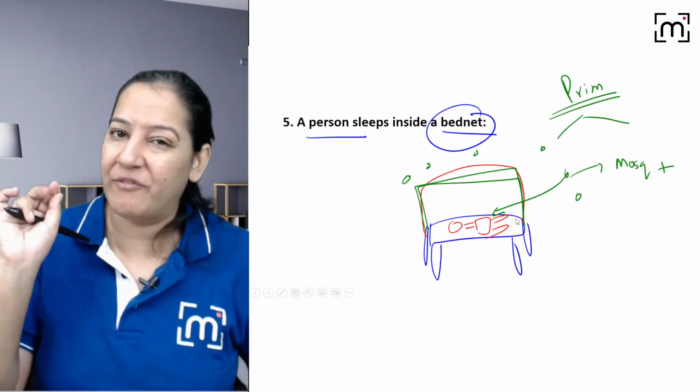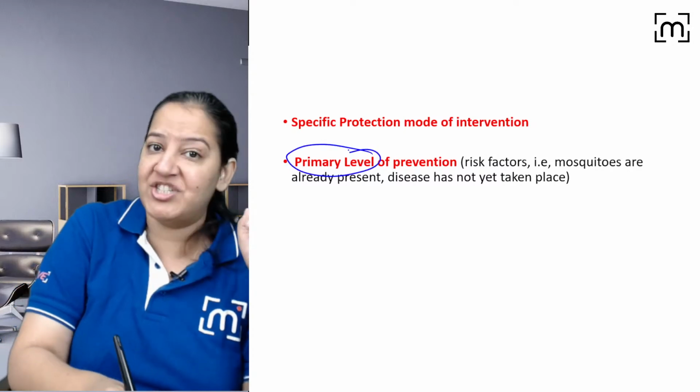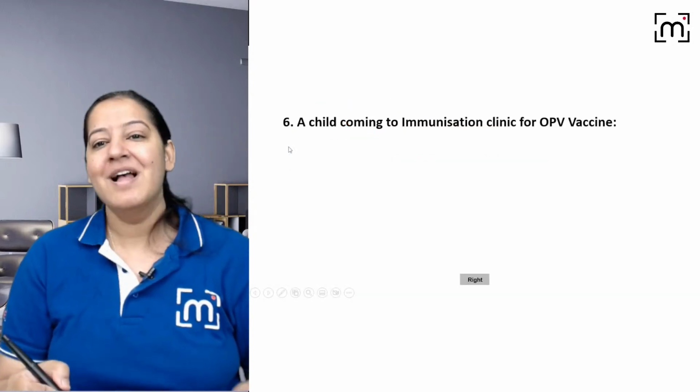In that, the mode of intervention. So this is your complete answer. Yes. So it's primary level of prevention and inside that it is specific protection. Everyone give me a thumbs up. Everyone. You got it? The next question.